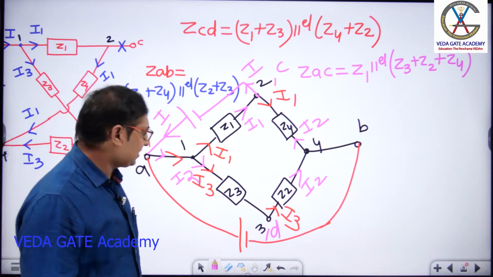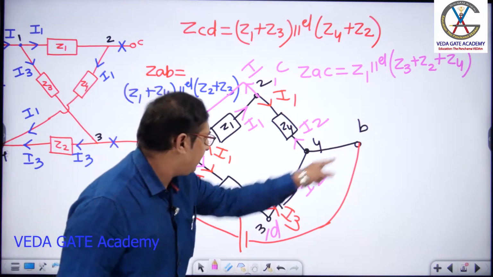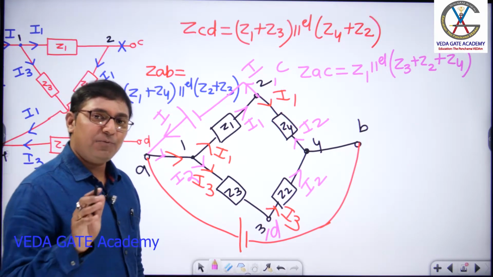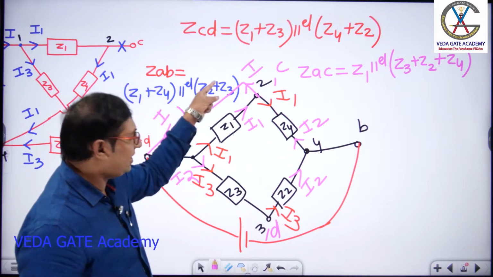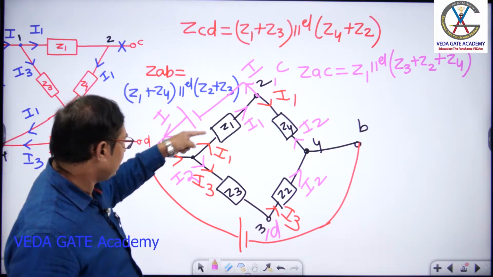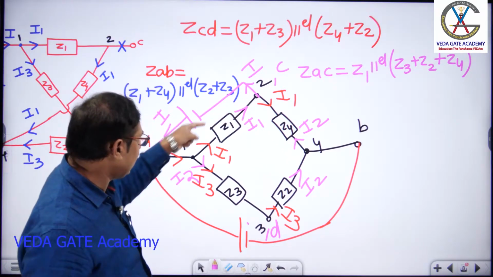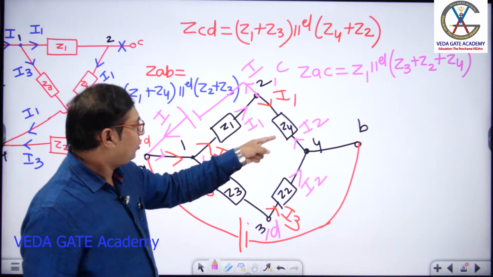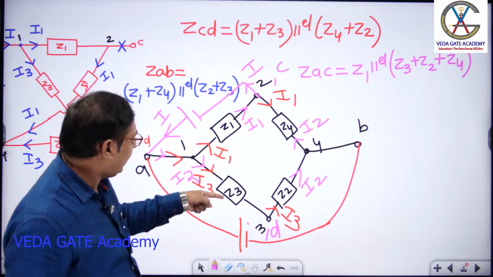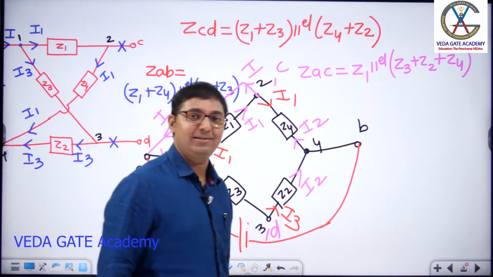Similarly, what if I ask ZBD, what is your answer? Current comes like this and divides into this and this. Whatever current comes here, the same current flows here. So how are these three connected, sir? In series. Parallel with what? Z2. So Z4 plus Z1 plus Z3, parallel with Z2, is your answer.